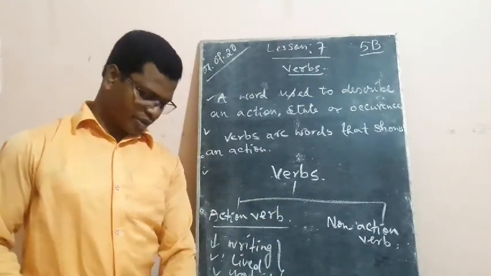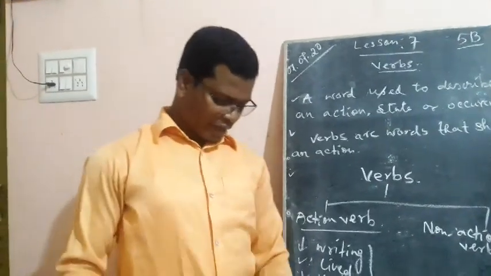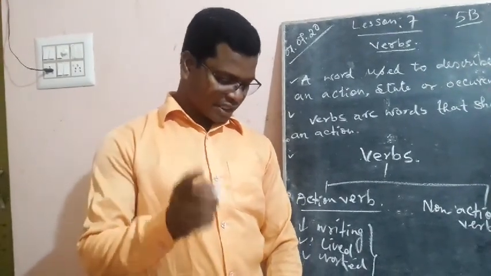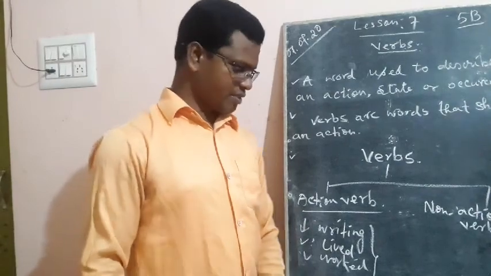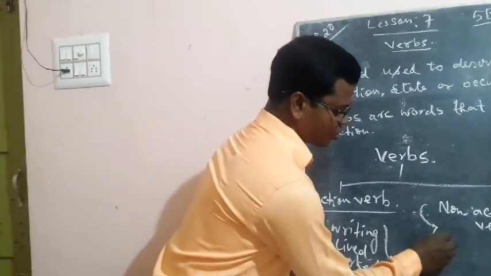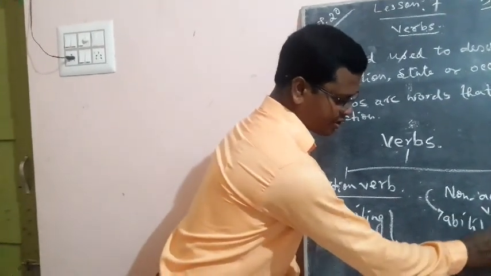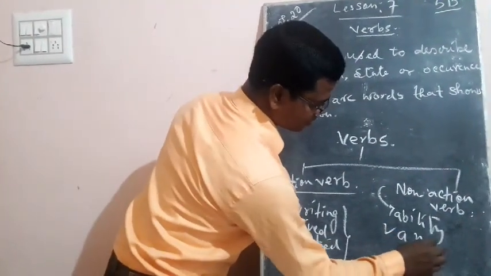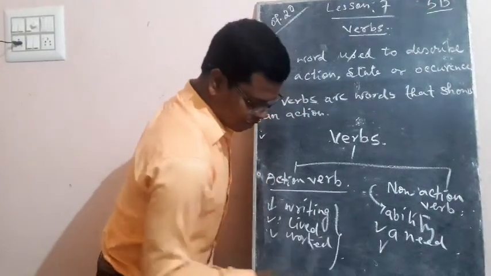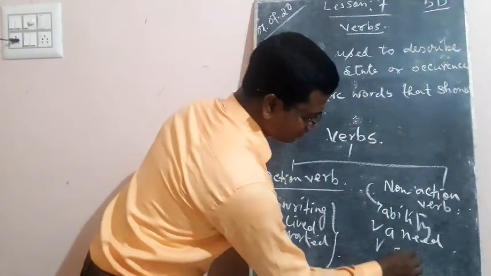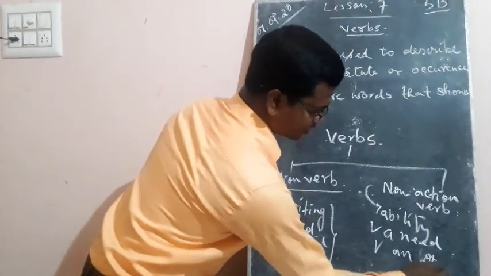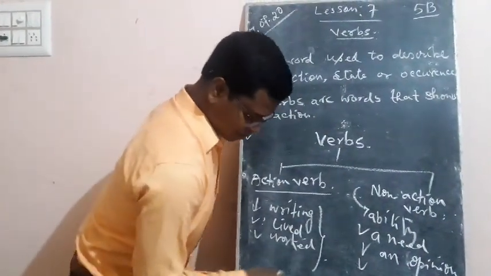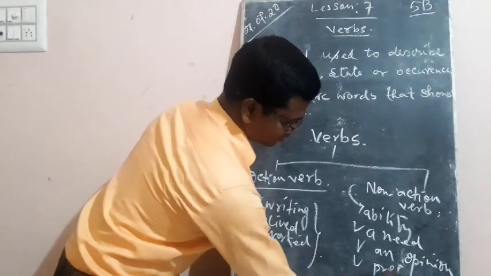And on the other hand, we see there are some verbs that do not show an action, but instead show an ability. So what does a non-action verb show? The first one, ability. Next, it shows a need. It shows an opinion, and we have one more, preference.